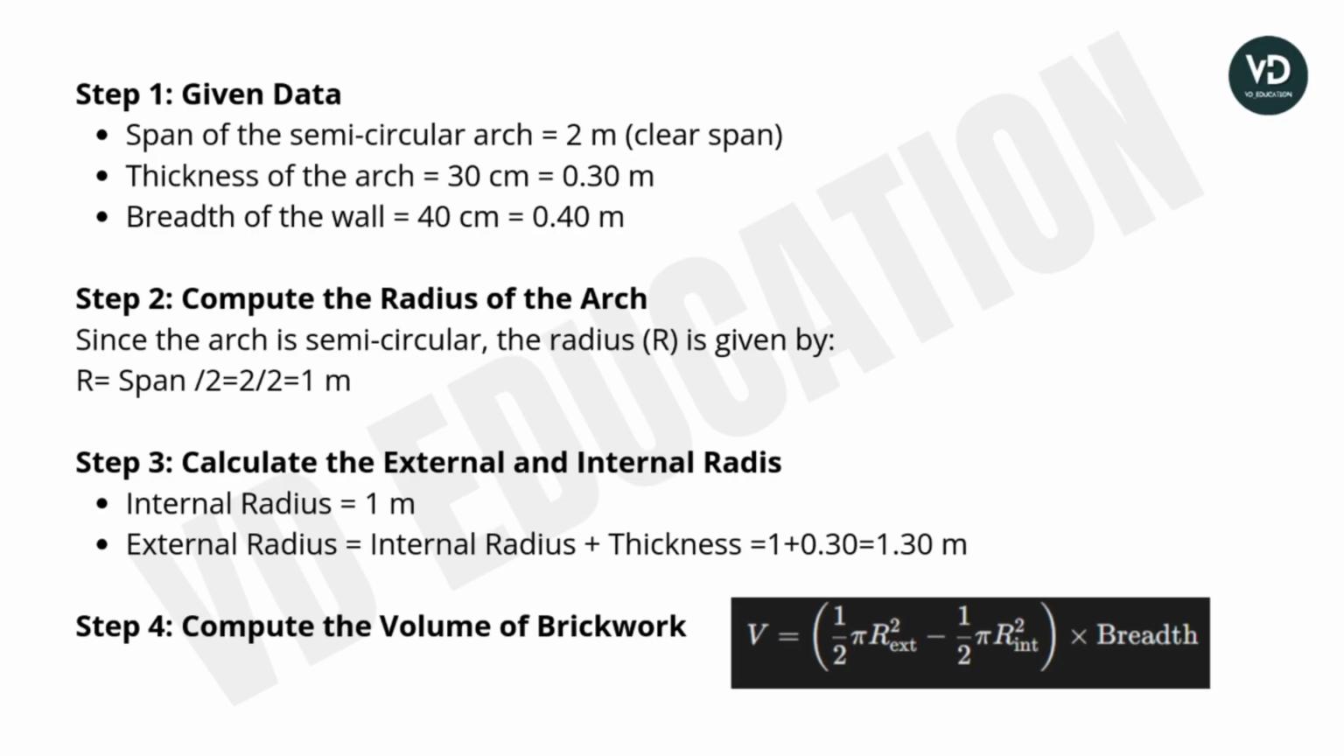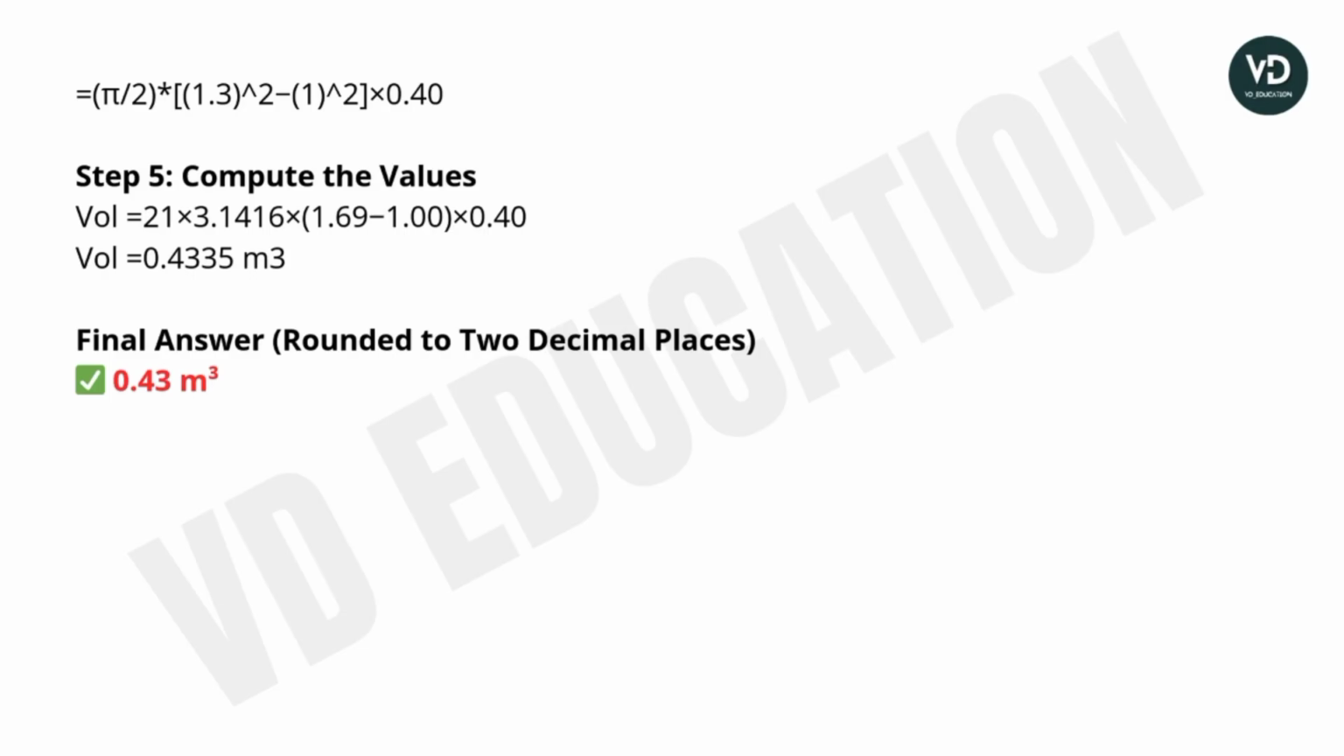Next step is to compute the volume of the brickwork. So for volume this formula will be used, that will be 1/2 pi external radius squared minus 1/2 pi internal radius squared into breadth of the arch. So after putting the value in this formula, we will get the value of arch volume. So the answer will be 0.4335 cubic meter. As the question says to round off to 2 decimal, the answer will be 0.43 cubic meter.